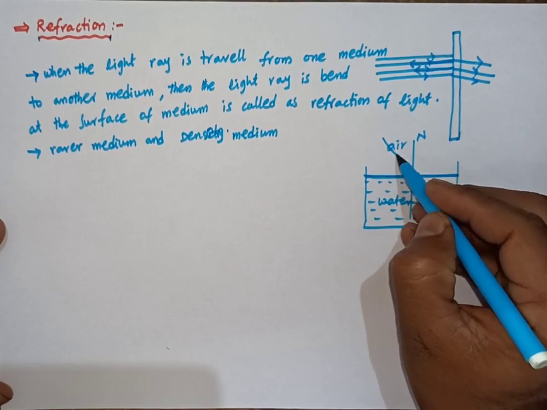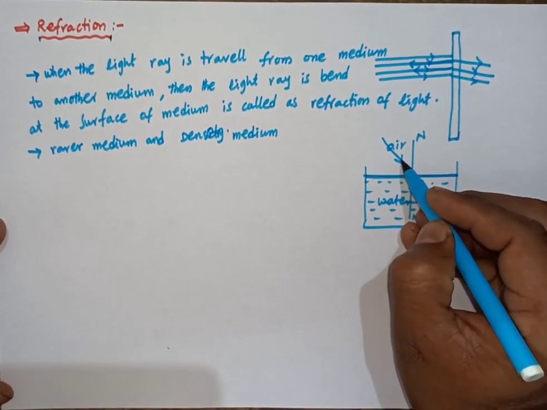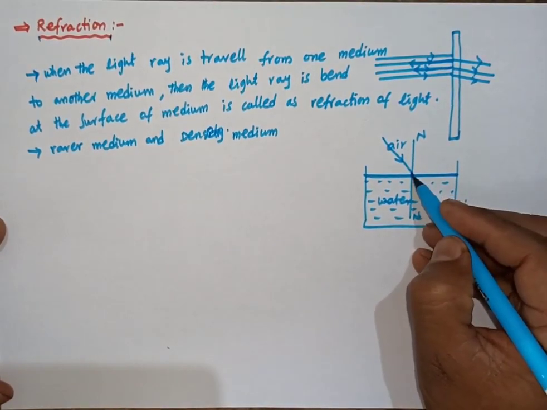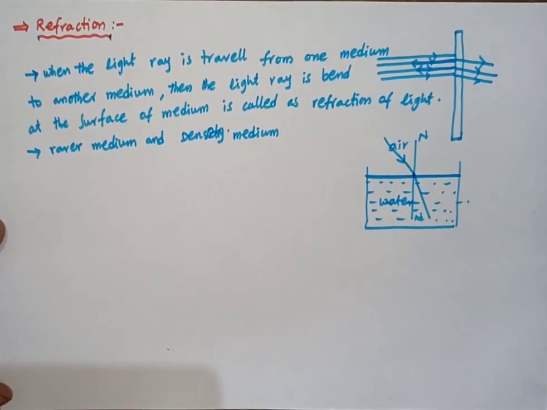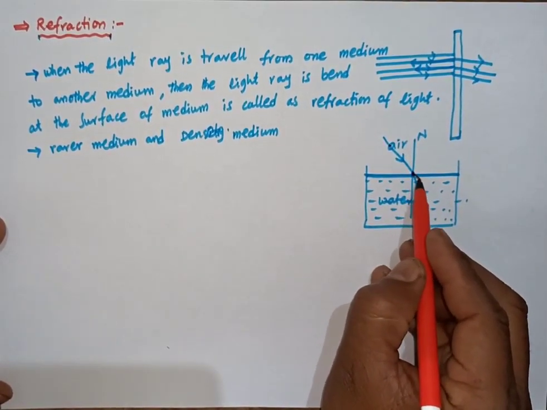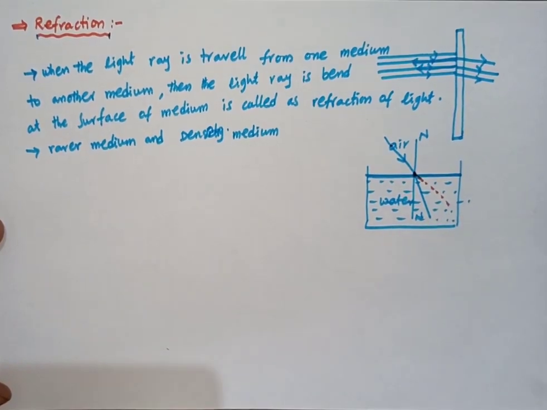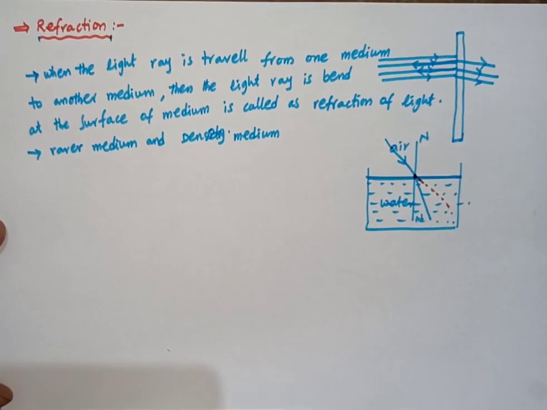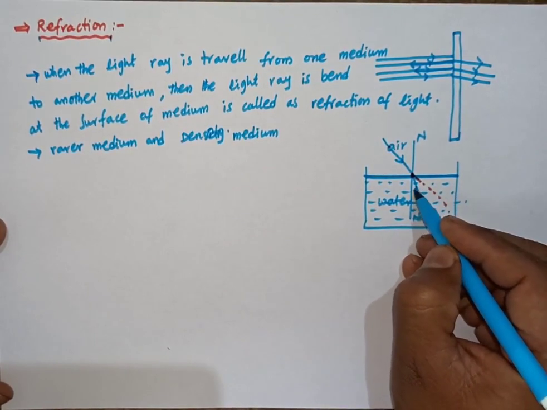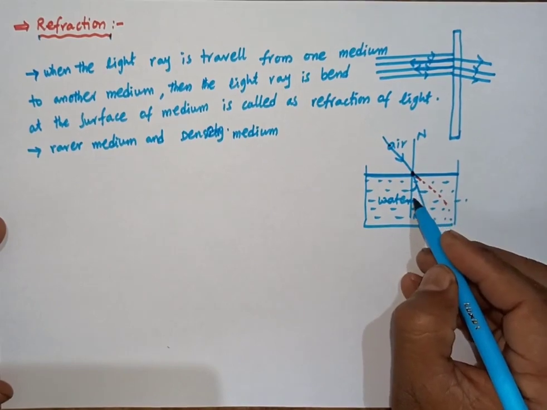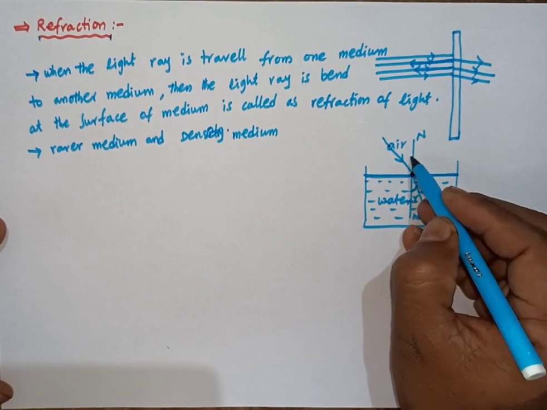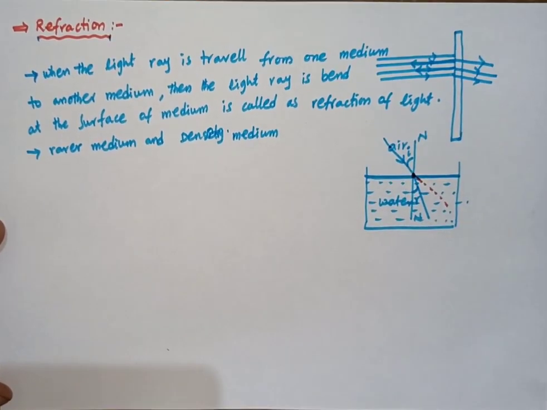When the light is incident on the surface of the medium, it bends. The propagation of the wave is bent at the surface of the medium. This angle is called the refracted angle, and this angle is called the incident angle.